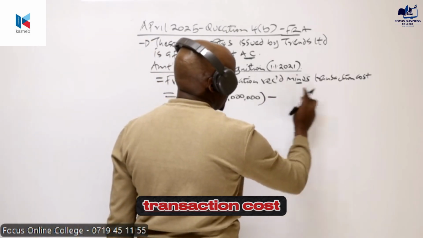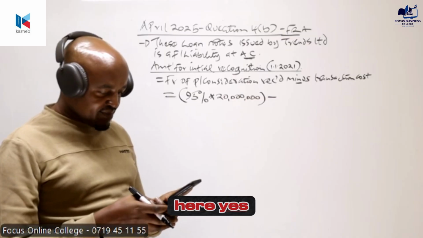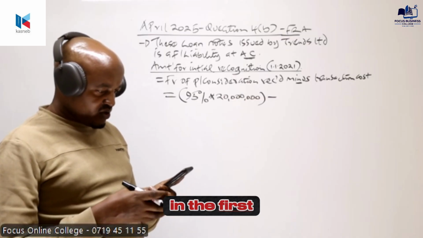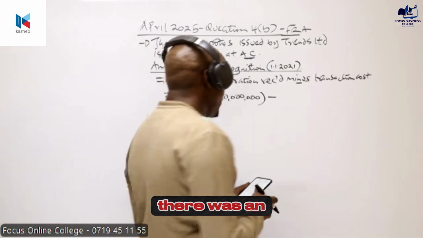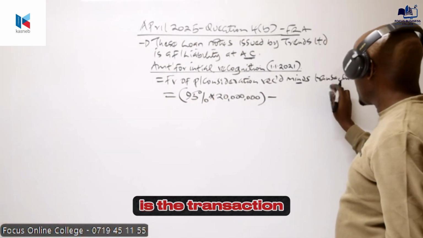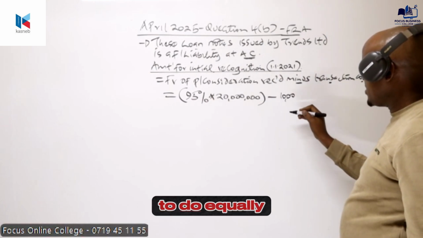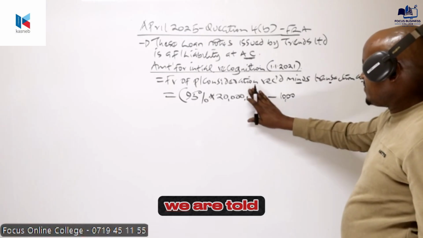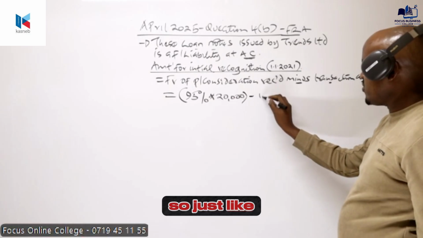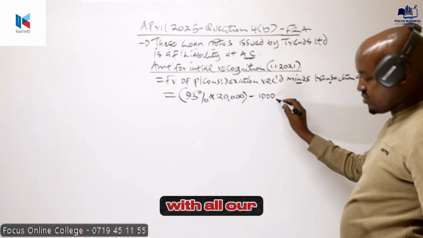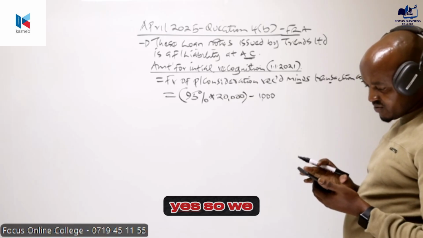And then to this, we minus the transaction cost. Do we have transaction cost incurred by our company here? Yes. We are told in the first paragraph, the last sentence, the issue cost amounted to 1 million. The issue cost is the transaction cost, which is basically 1 million. And if you check the requirement, we are told to work with our figures to the nearest 1,000 of shillings. So just like what you have done in the other question, we will work with all our figures in 1,000 of shillings. We omit the last 3 zeros.